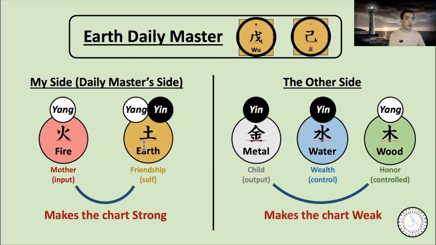Good thing for strong chart is strong chart can use at least 3 elements, and if the chart is weak, the weak chart can only use 2 elements to make the chart balanced. That's the advantage of strong chart, because they can use either wood or water or metal.